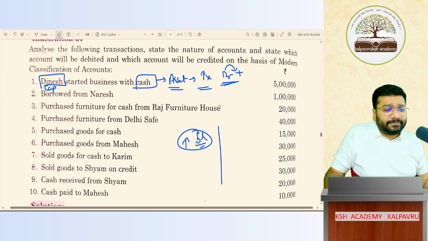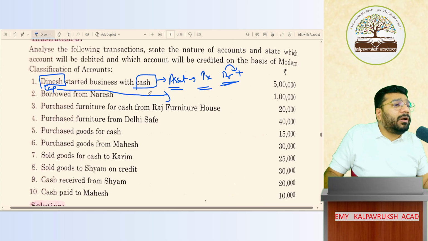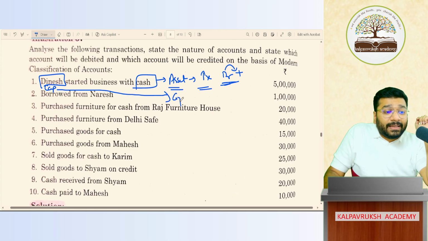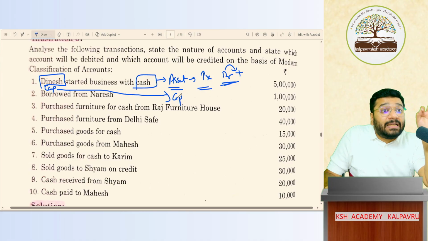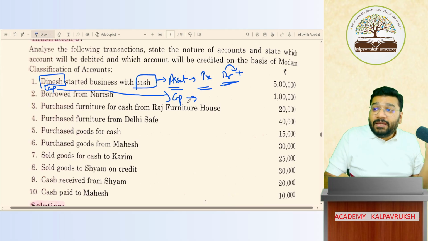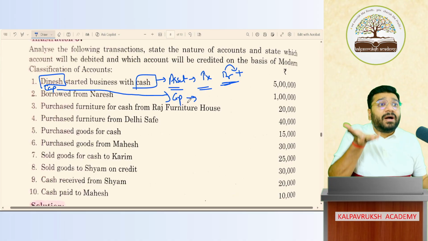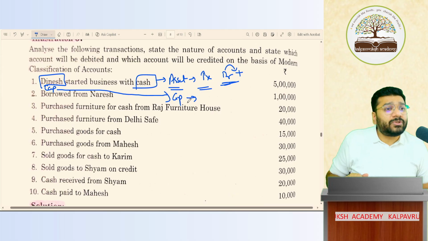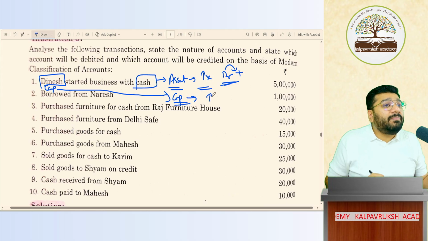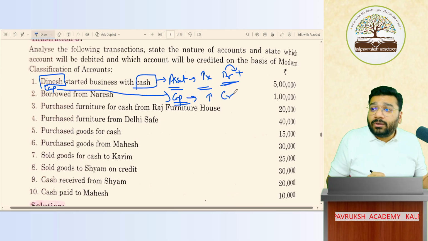Tell me loudly. Now, next is Dinesh's capital. As per the modern rule, what is Dinesh's capital classification? Capital classification. Don't say liability. A separate classification is given for capital, which is the capital classification. So please tell me, if Dinesh keeps on giving capital continuously every day, my burden of paying the capital will keep on increasing. To increase capital, what should I do? Credit, because capital is a credit balance item. To increase capital, I have to give a credit. Got it? Not got it?